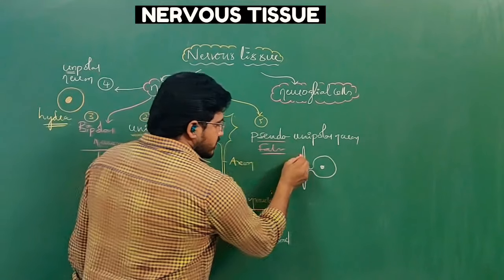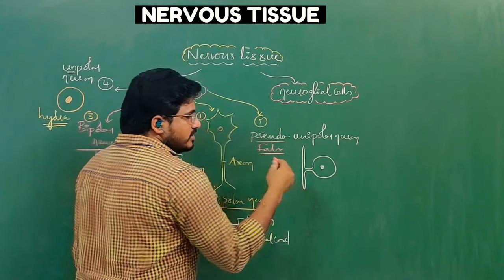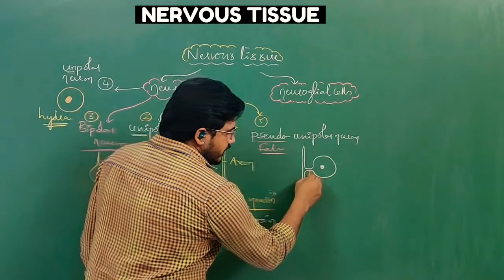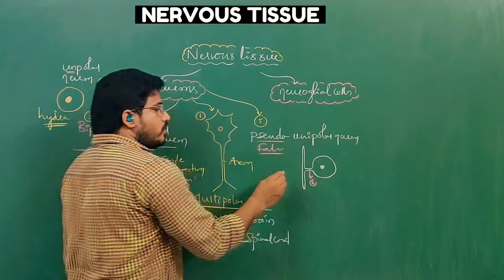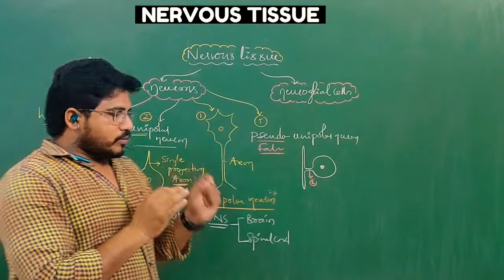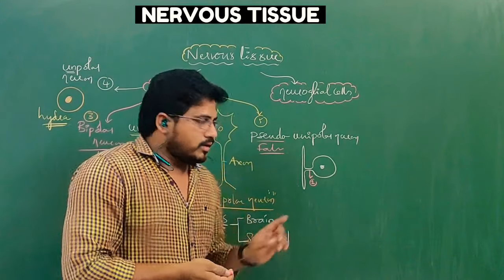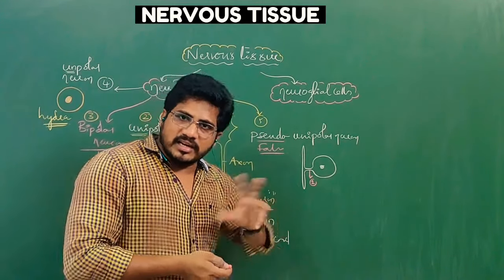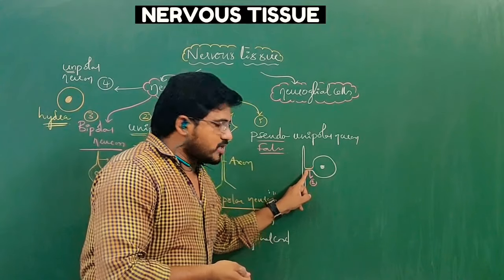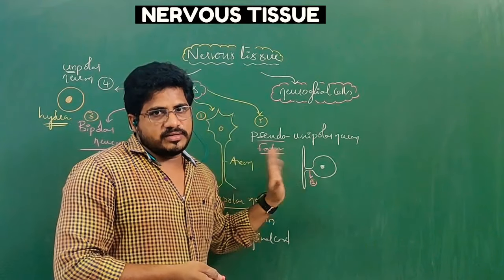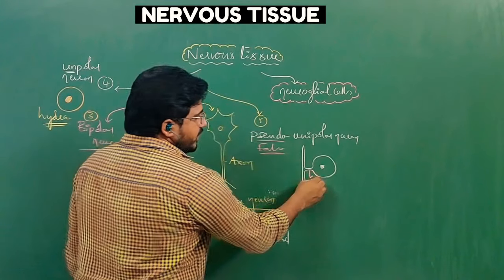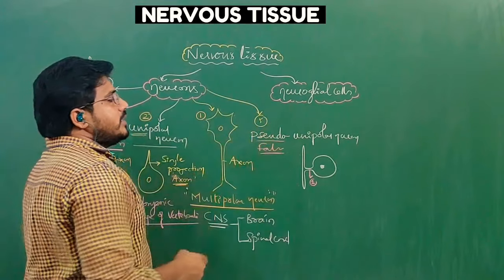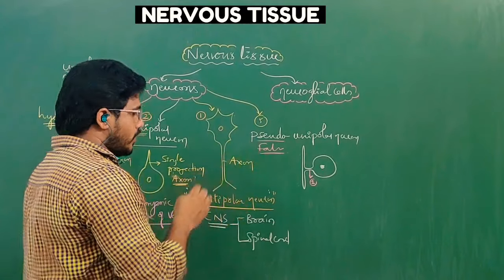If you guess this is one projection, this is two projections, wrong. The number of projections is only one. Then that has branches, right? So under the microscope, it looks like two projections, but structurally only one projection has come, which later branches. Correct? That is why it appears false, but structurally it is unipolar. Then it is named the pseudo-unipolar neuron.